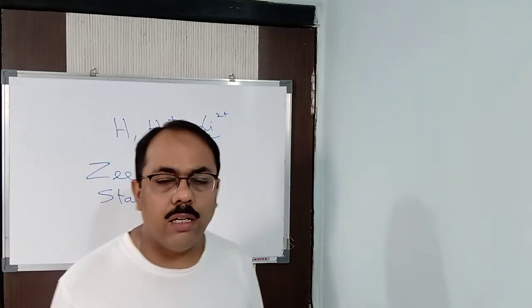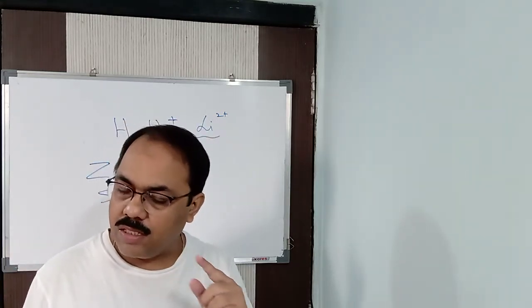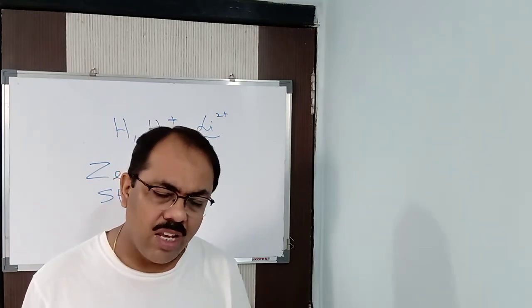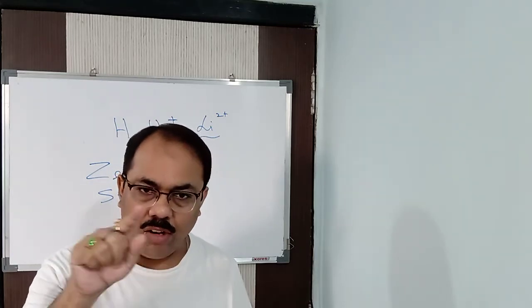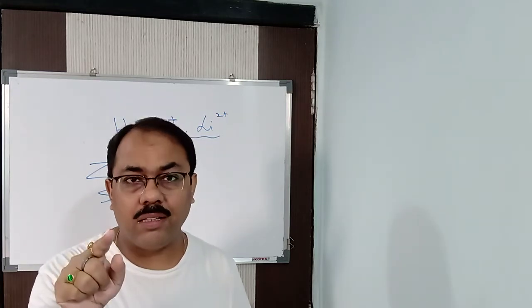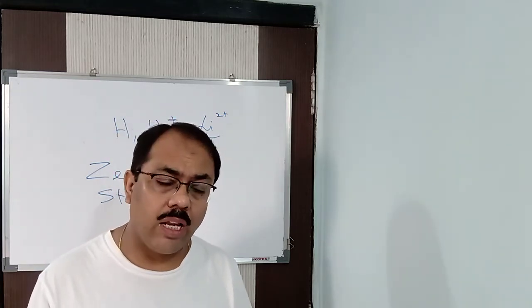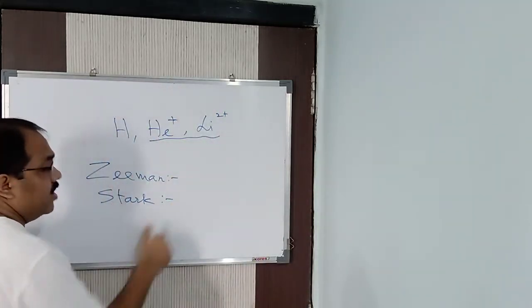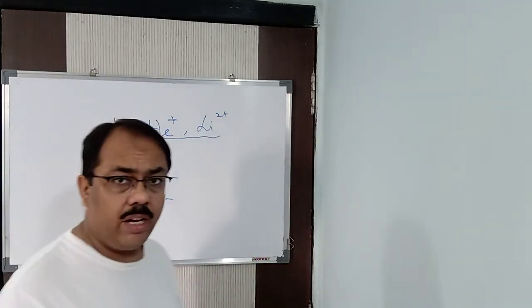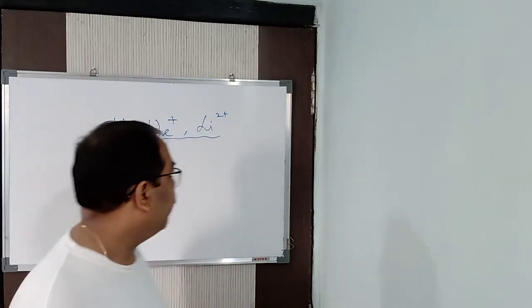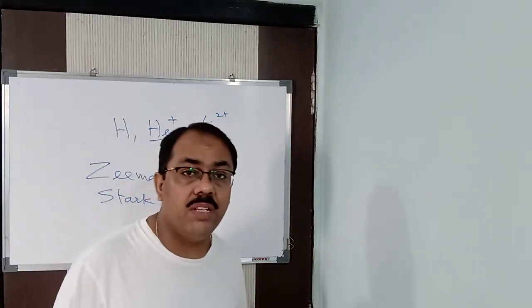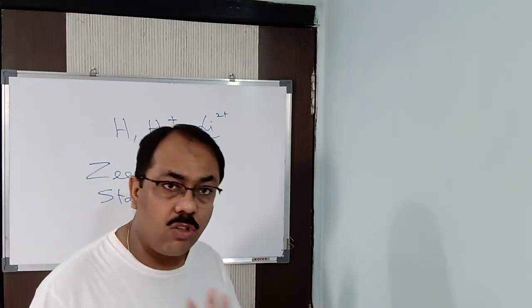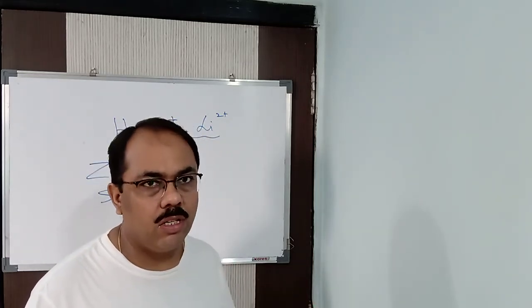Now, if you have seen the postulates of Niels Bohr's atomic model, he said that electrons move around the nucleus in a circular path. That means, according to Niels Bohr, an atom is a flat model, flat, two-dimensional. Circular means two-dimensional, right? Is an atom a flat model? No. Atom is three-dimensional in nature. It is not a flat, two-dimensional model.